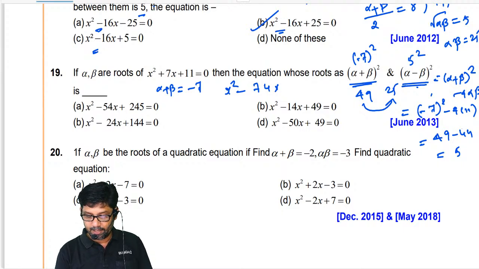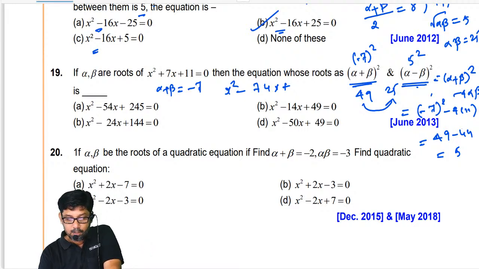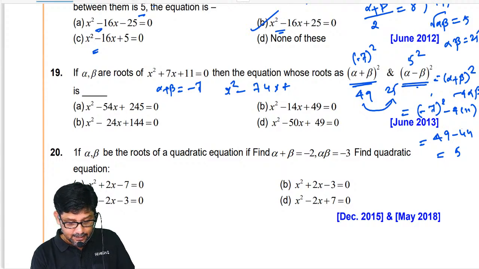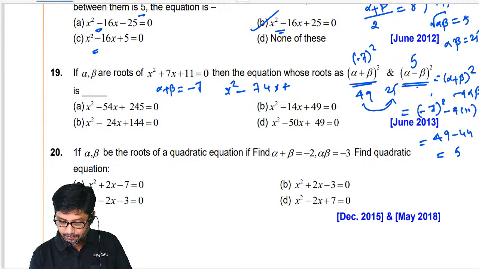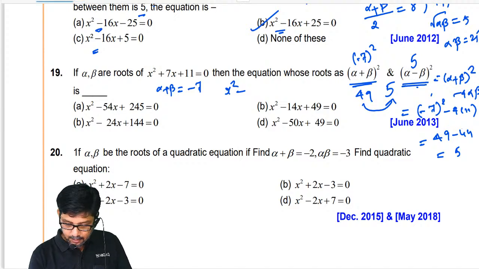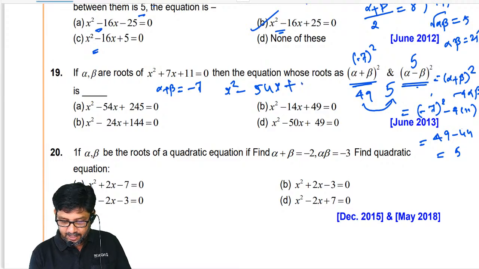What is 49 into 25? Oh, sorry. What am I doing? This is alpha minus beta the whole square only, 5, no? Not 25, 5 only. So what exactly will come? What is the sum of roots? 54x plus 49 fives are 245 is equal to 0.